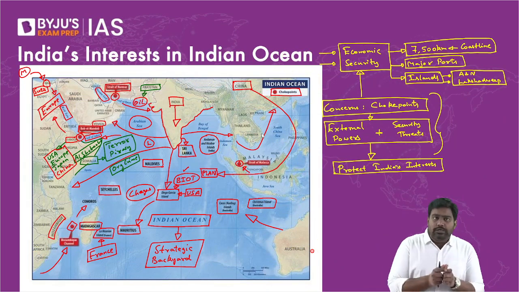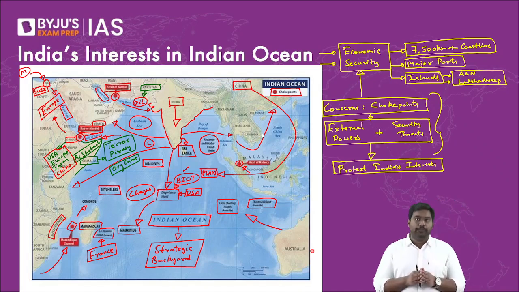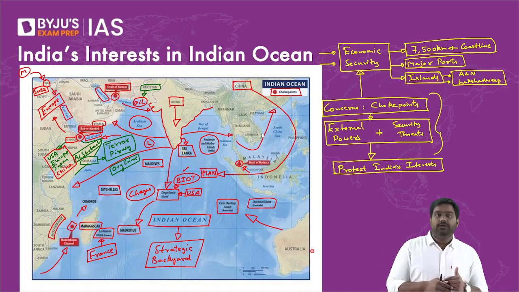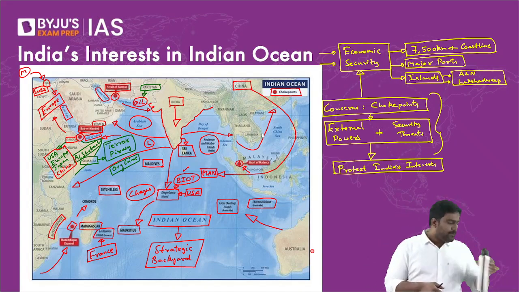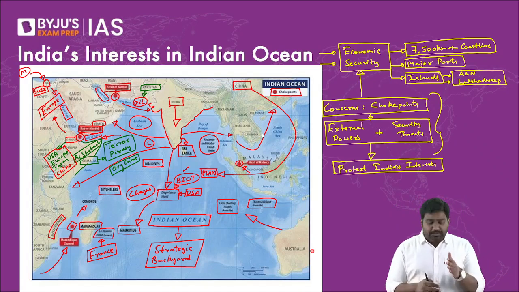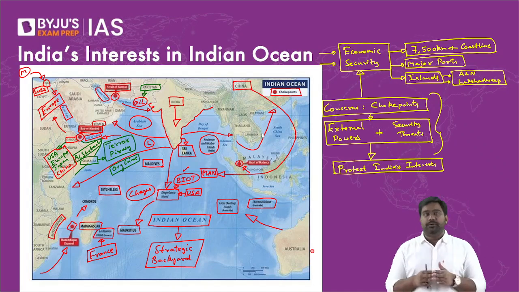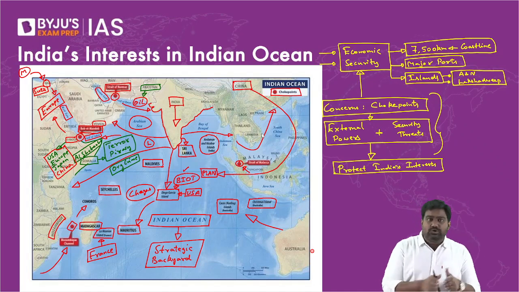And the best part is that, even though it's a small country, it has important strategic ports, which are vital for global shipping, especially the Colombo port. The Colombo port has some of the advanced infrastructure, which is comparable with Singapore or other well-known ports in the UAE, like Dubai. Colombo is a major port facility for the entire region. International shipping networks prefer Colombo port to dock, to get servicing done, refueling and resupplies. Colombo is a preferred destination. A lot of India's exports and imports pass through Colombo port of Sri Lanka.